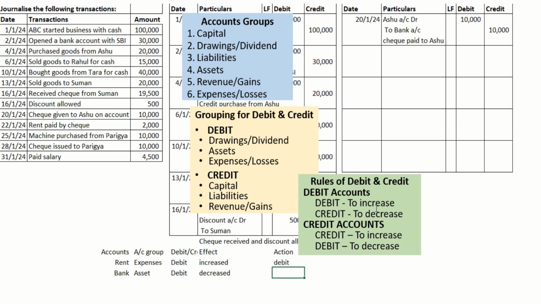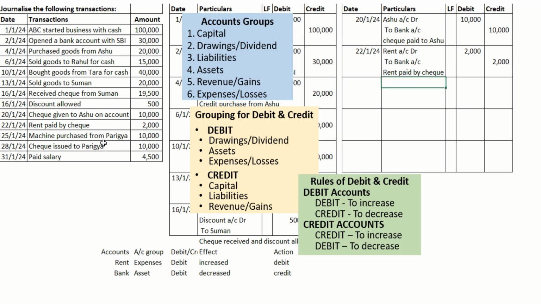Debit aspect decreasing, we need to credit. So the entry will be, date 22nd, debit account is rent account, amount was 2000, credit was bank 2000, rent paid by check.